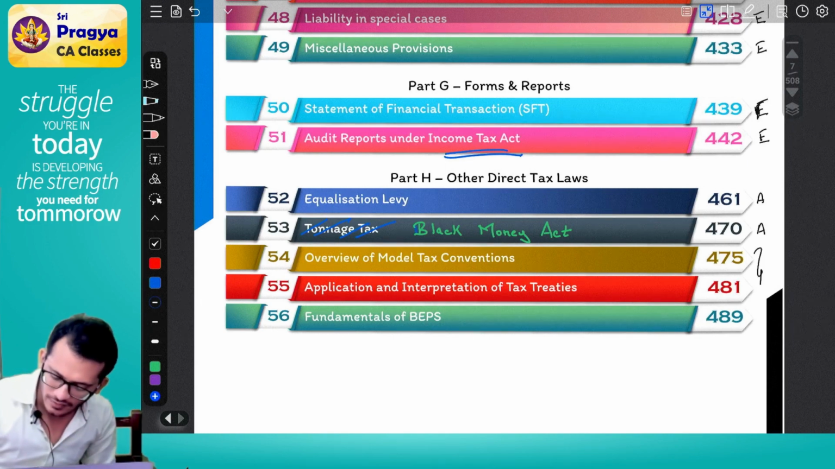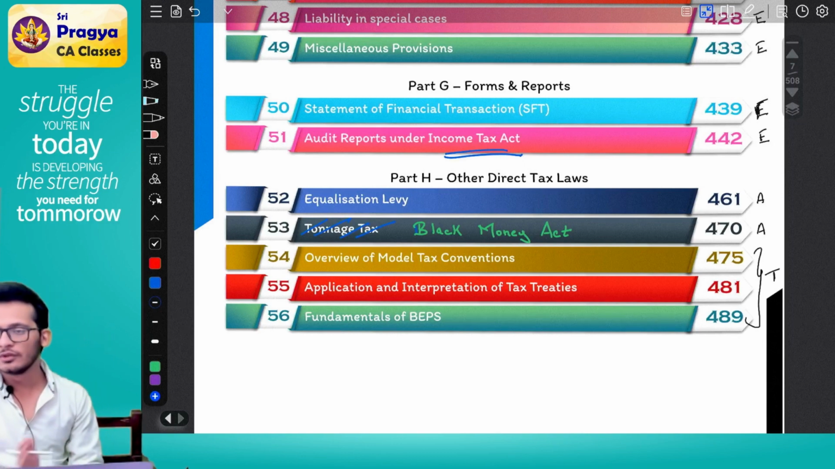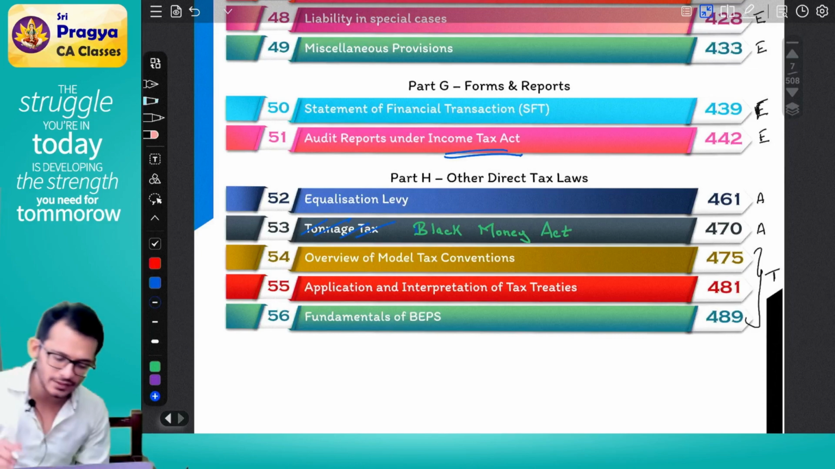The remaining three are theory. There are no rules and all, pure theory chapters. They will give you one question, and you have to write the theory.